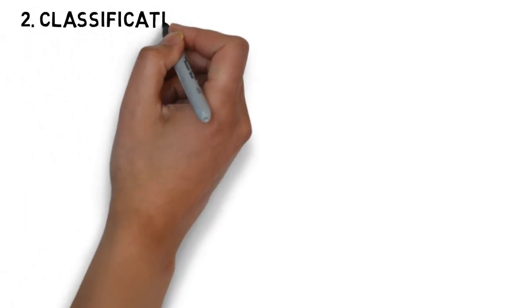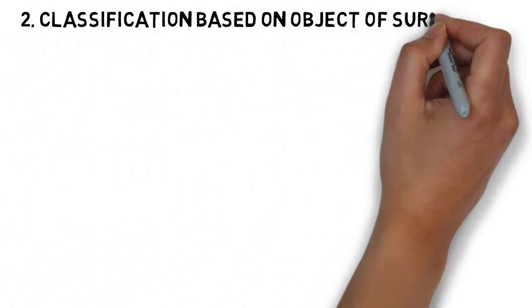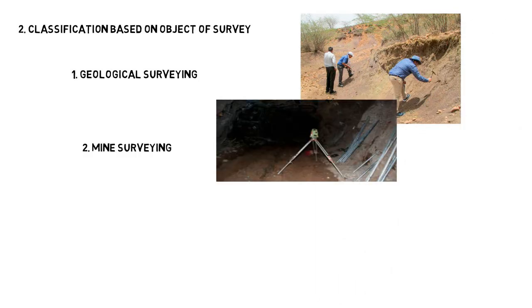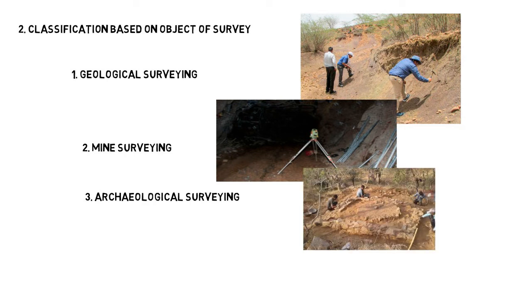Now coming to classification based on objects. There are four types of surveying, which are as follows. Number 1, geological surveying. Number 2, mine surveying. Number 3, archaeological surveying. Number 4, military surveying.